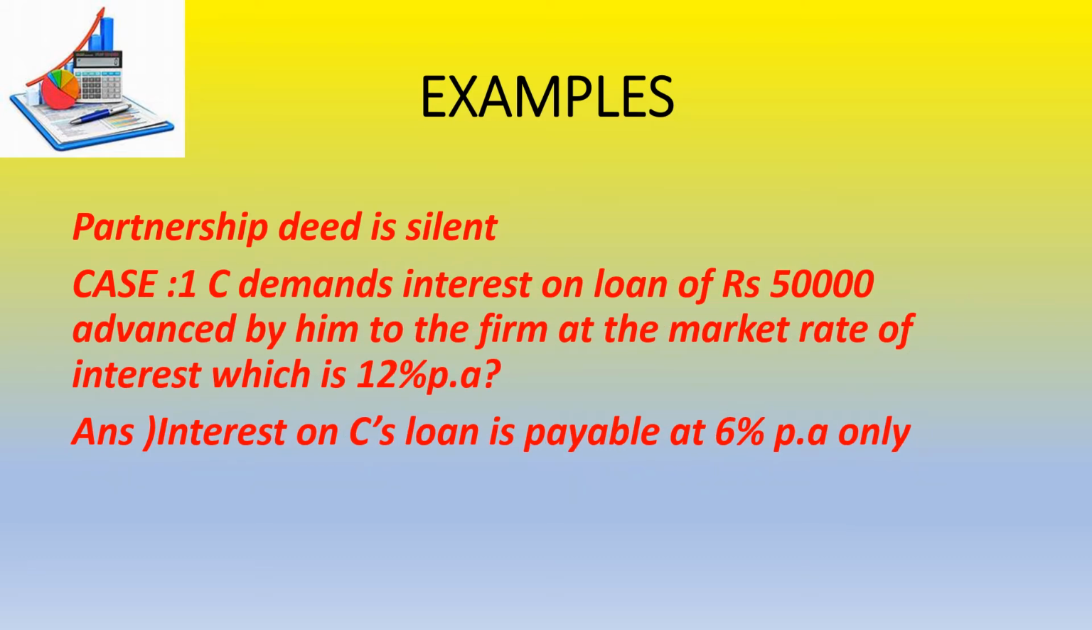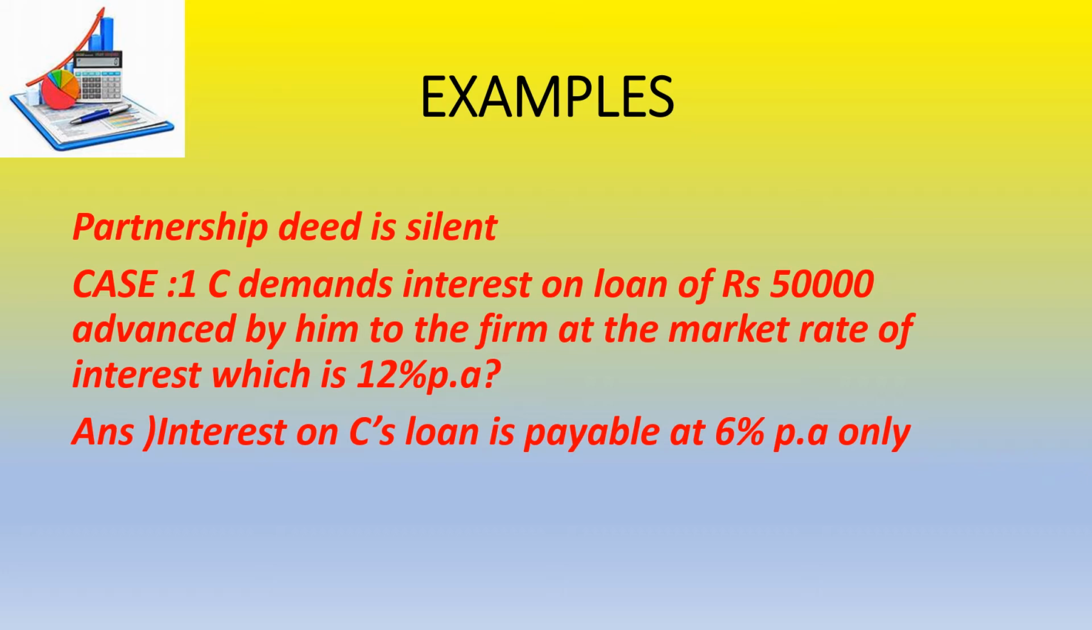C demands interest on a loan of rupees 50,000 advanced by him to the firm. So here C is giving a loan of rupees 50,000 to the firm at the market interest rate, which is 12% per annum. He wants that. So will he get 12% per annum interest from the firm? No, because the partnership deed is silent. It's not mentioning anything about that. So we'll follow the Indian Partnership Act 1932 rules, which say interest on C's loan is payable at 6% per annum only.